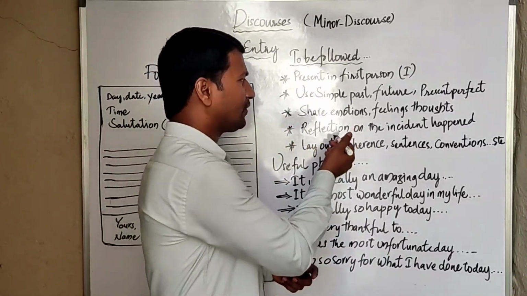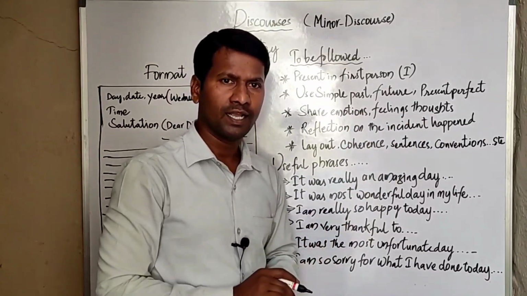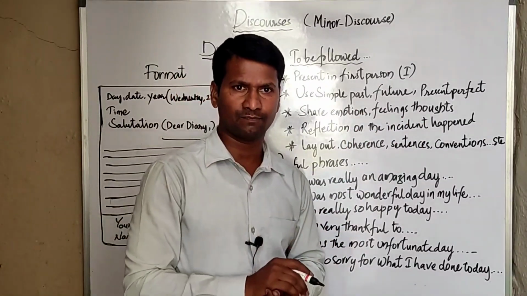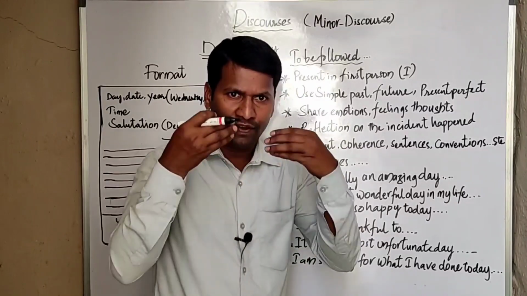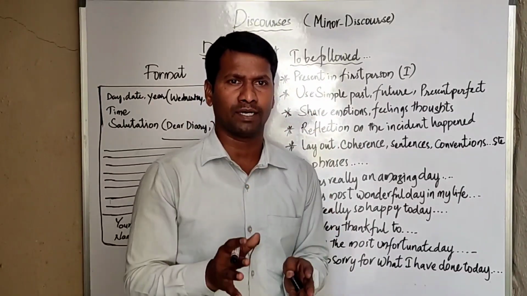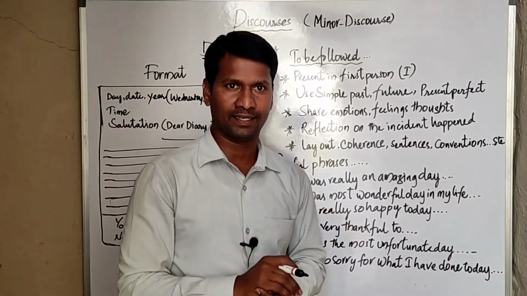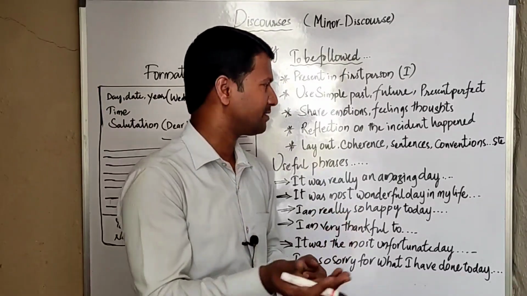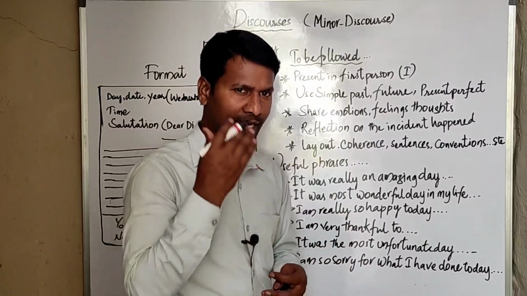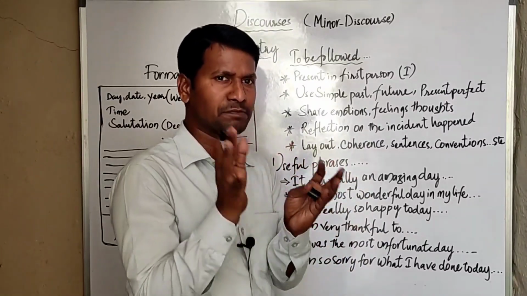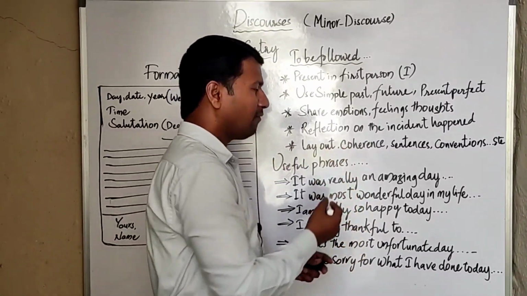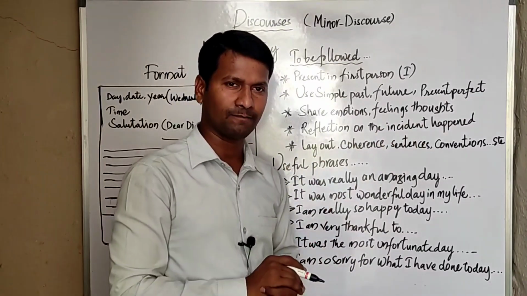Next, you need to share your emotions, feelings and thoughts. A diary entry is informal because it is for your eyes only, it's your personal book, and you need to be free in your diary entry. No one looks at your diary entries, and that's why your emotions, ideas and thoughts can be freely expressed there. And reflection on the incident that happened.